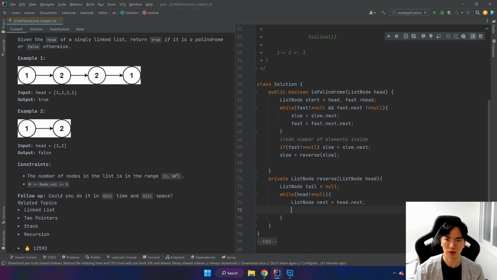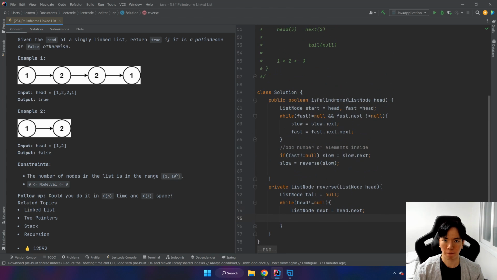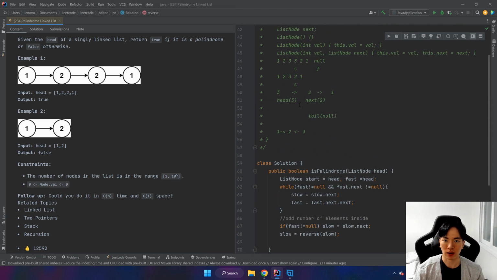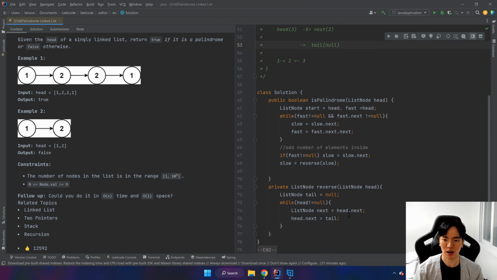So wait a minute. What I mean is that head.next is going to point towards our tail. Originally it's pointing towards next, right? Here, 3 is pointing towards 2. But what we do now is we sever this connection, and our head is going to point towards our tail. There's no connection here. We point it towards our tail. So that's basically half of the job done.